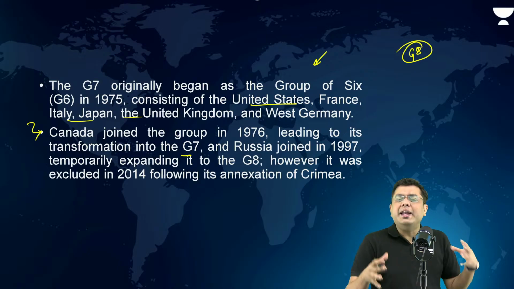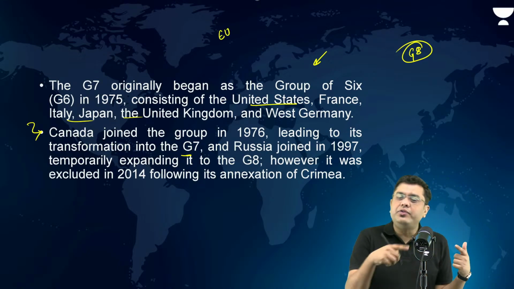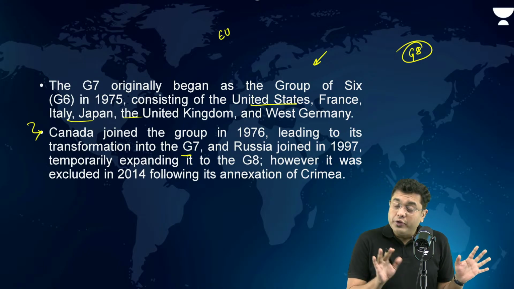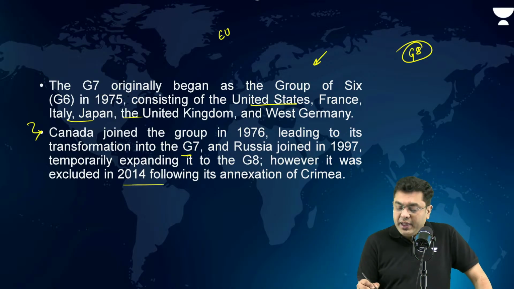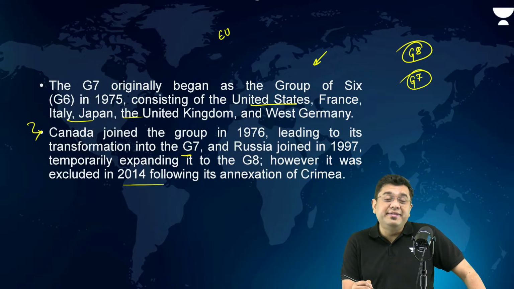The European Union has been participating since the 1980s itself. Now, Russia was what made it G8. But ever since its annexation of Crimea in 2014, Russia has been removed and this has remained G7.